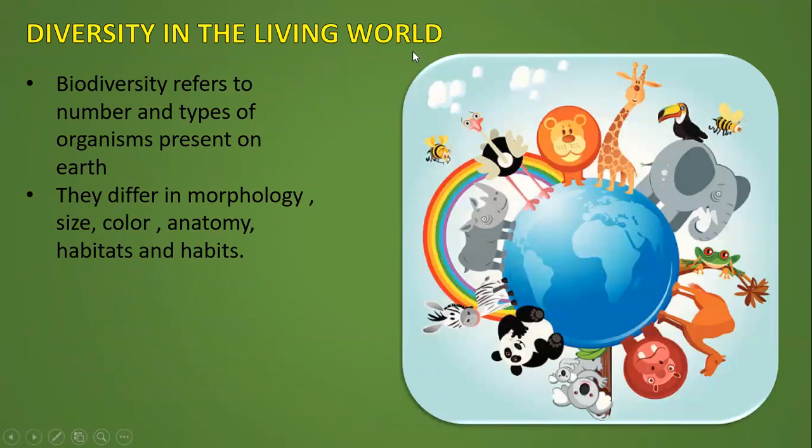Next, let's move on to the topic of diversity in the living world. That's the next topic mentioned in the NCERT. So what is actually biodiversity? This is a very simple chapter. Biodiversity refers to the number and the type of organisms present on the earth. It can differ in morphology, size, color, anatomy, habits, and habitats.